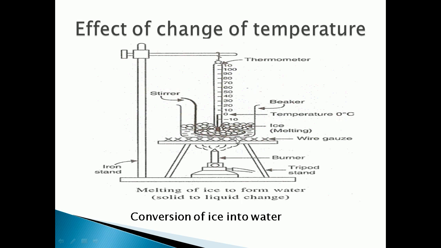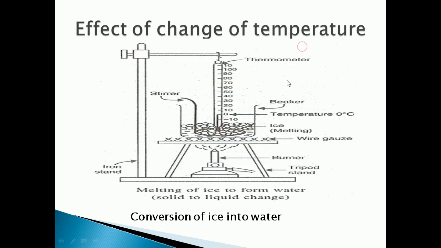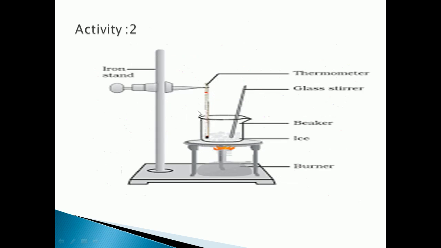Understood, children? So how do solids start to melt? Because of the increase in temperature, the kinetic energy of the particles increases. Due to the increase in kinetic energy, the particles start vibrating, and the energy supplied by heat overcomes the force of attraction between the particles. So the particles leave their fixed position and start to melt. At that stage there is melting of the solid, and it is easily converted into liquid. Understood? Now, activity 2.